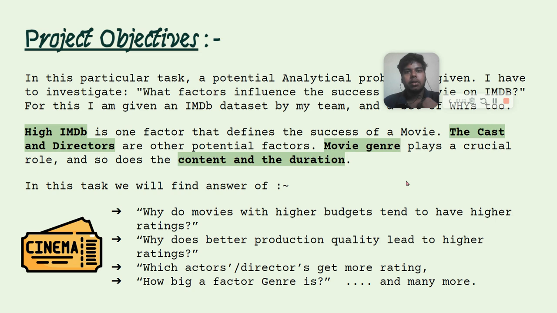Now, in this particular case study, we are given some problems: to find out why movies with high budgets tend to have good ratings, why better production quality tends to have higher ratings, which actors or actresses get good ratings from the users, and how big a factor genre is. Also, depending on duration, we have to do analysis. So mainly we will be doing analysis on genre, duration, language, directors, and budget. These are the things that we'll be doing in this particular project.